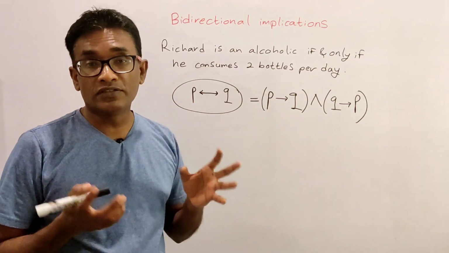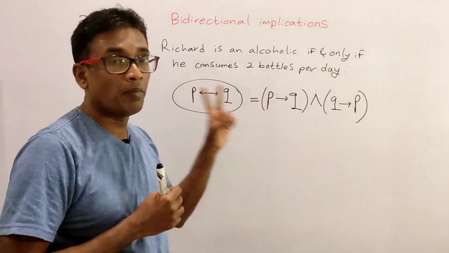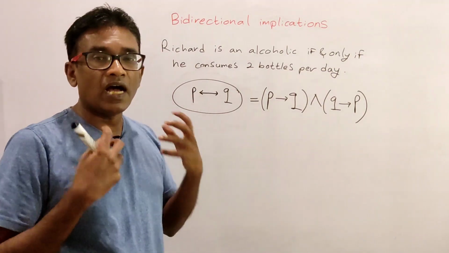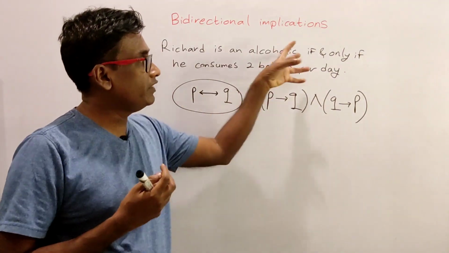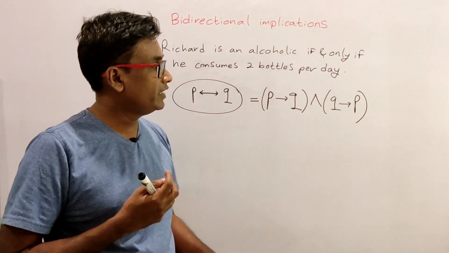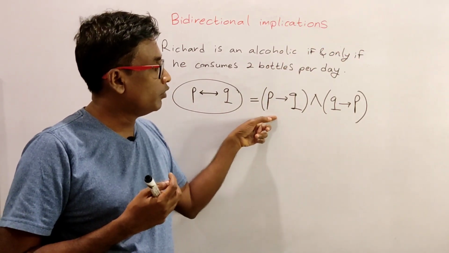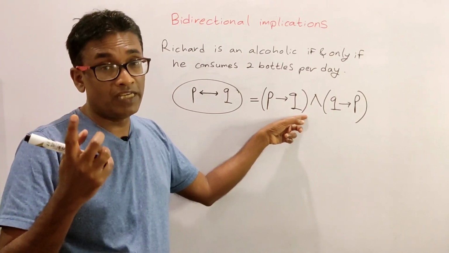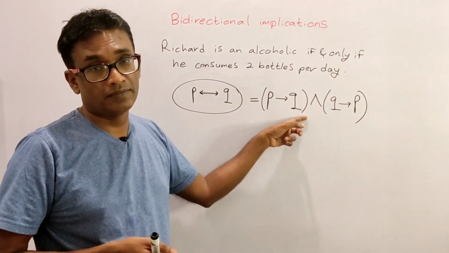Now, a lot of students of math do not have a proper understanding of this concept. So, when they are asked to prove a statement involving if and only if, they prove most of the time only this. So, they only get 50% of marks.